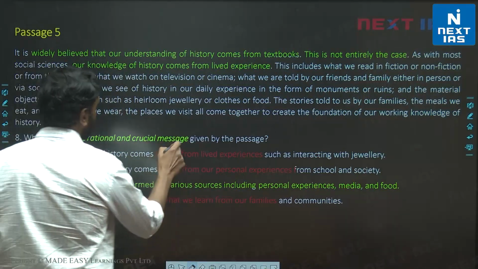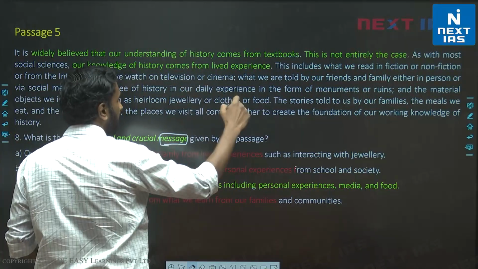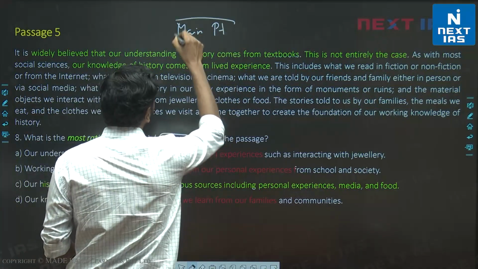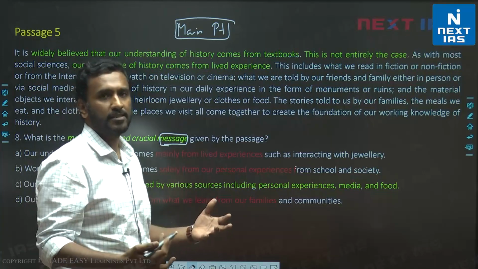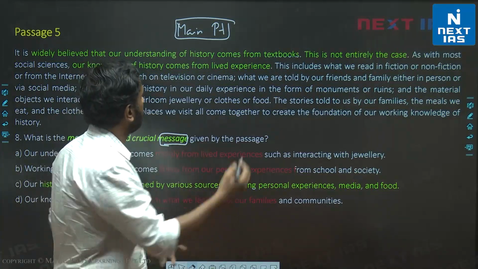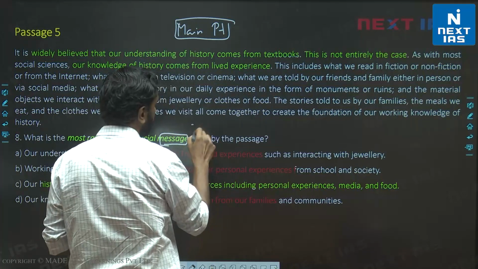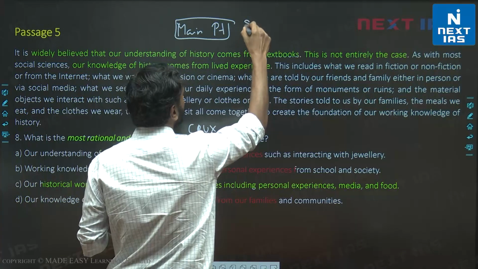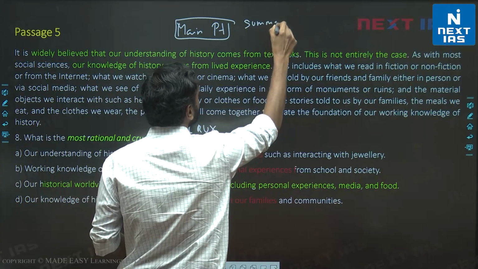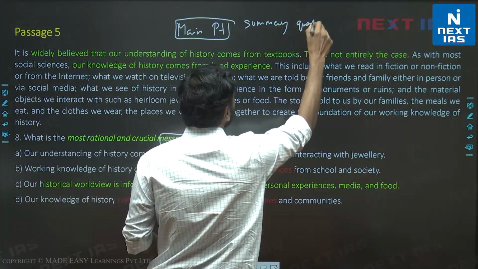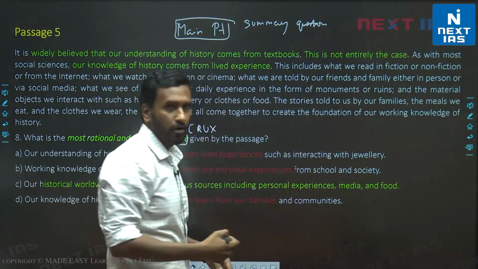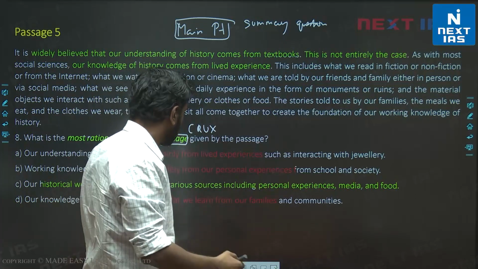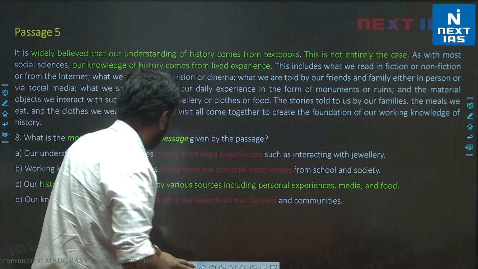So we are looking for the crucial message. Any passage that we read in the exam always has a main point. Now, we don't specifically have to trace this main point for all questions. We have to only trace it for the crux of the author, main point of the author wale questions ke liye, for summary questions, best sums up questions. We don't usually trace the main point for assumption questions and inference questions, because assumption and inference can come from anywhere. So we just skim through the passage. Keep this distinction in mind.